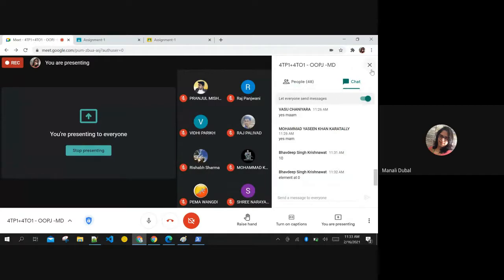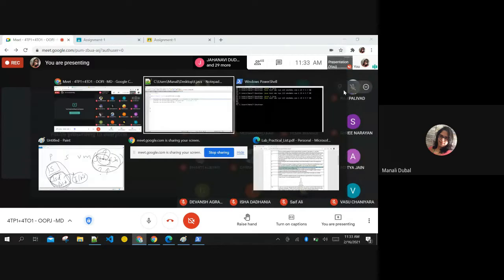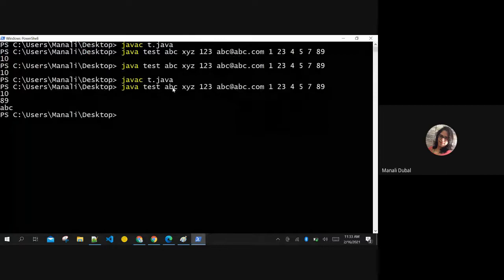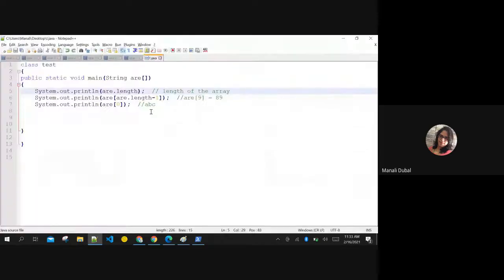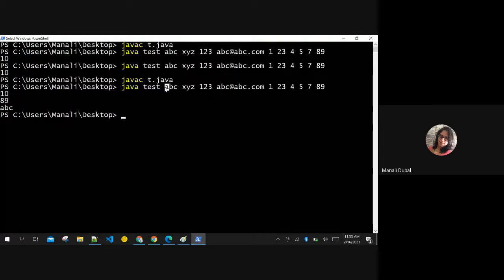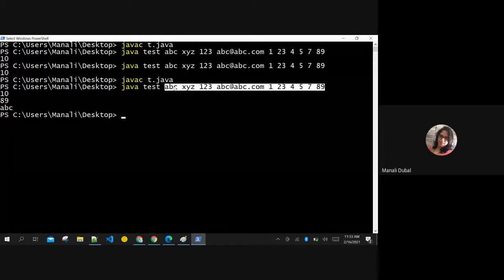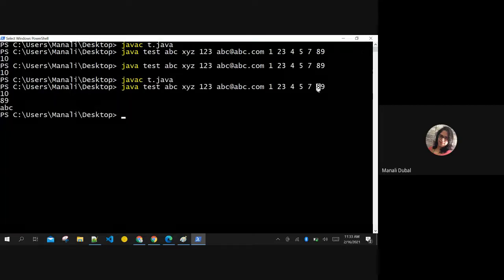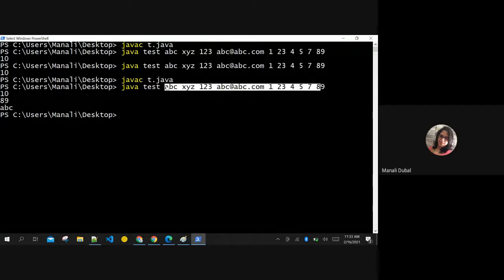Yes, you are right, Bhavdi. Very good. See, I'm just printing it here, right? But see the power you have in your hands. You can even compute the addition of two numbers here. Whatever input you are getting from the user, you can give it here itself in command line arguments. Another way of inputting data from the user. Are you getting it? With that input, you have great power in your hand. You can do whatever you want to do.